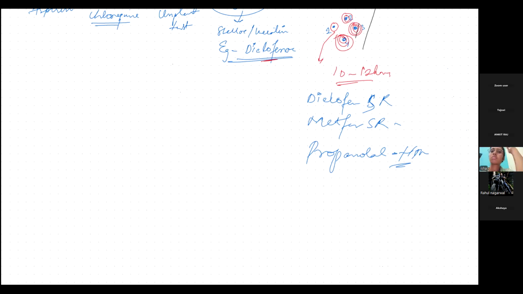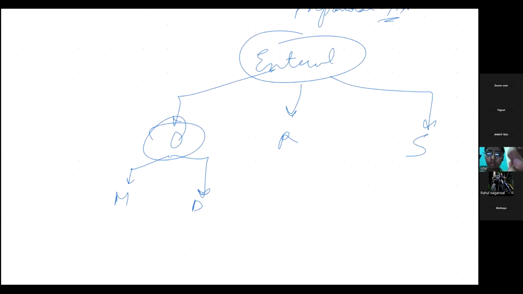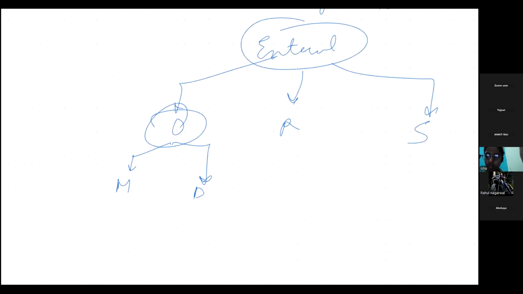Now what are the demerits? One very important demerit I want to discuss, and by learning that, we can understand how the drug acts also. So here we are talking about enteral, the ORS route. For oral, we know the merits. Multiple merits are there. It is safe, it is painless, we don't need any assistance, and so on. Whereas if we talk about demerits, it is slow acting.